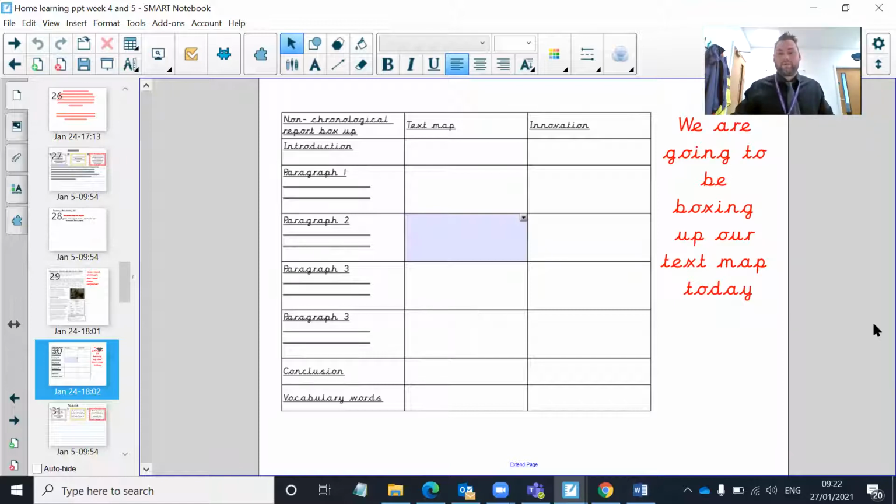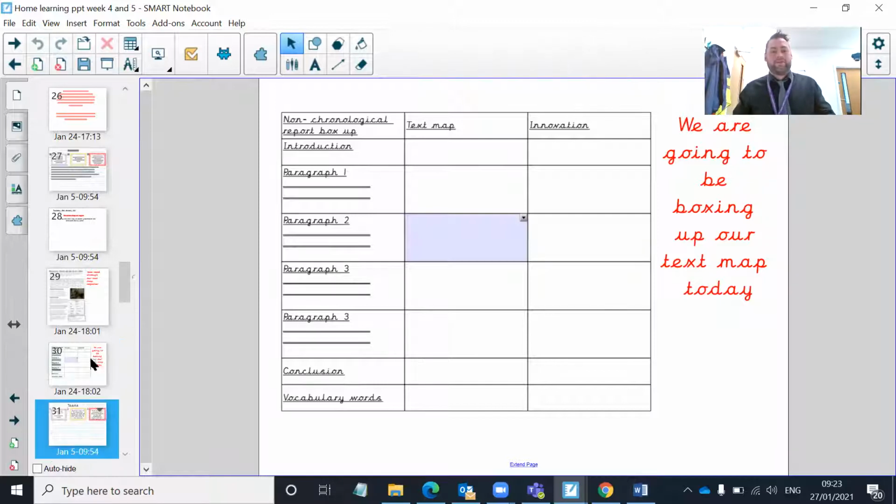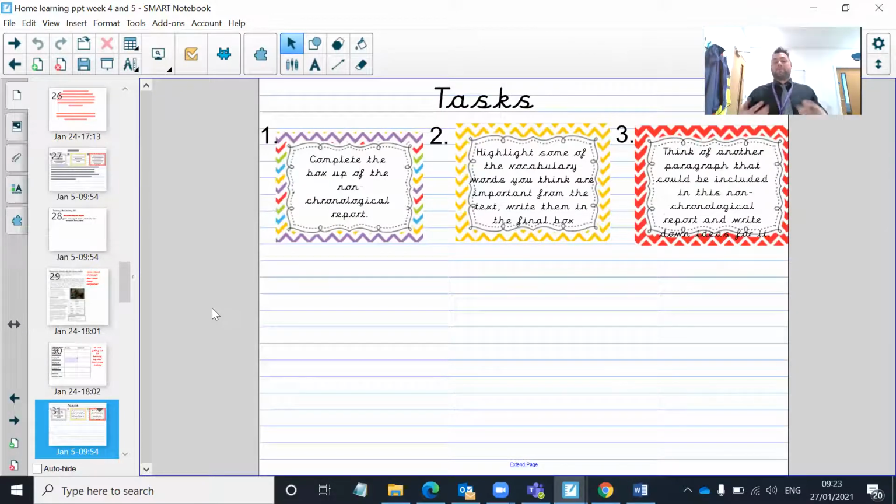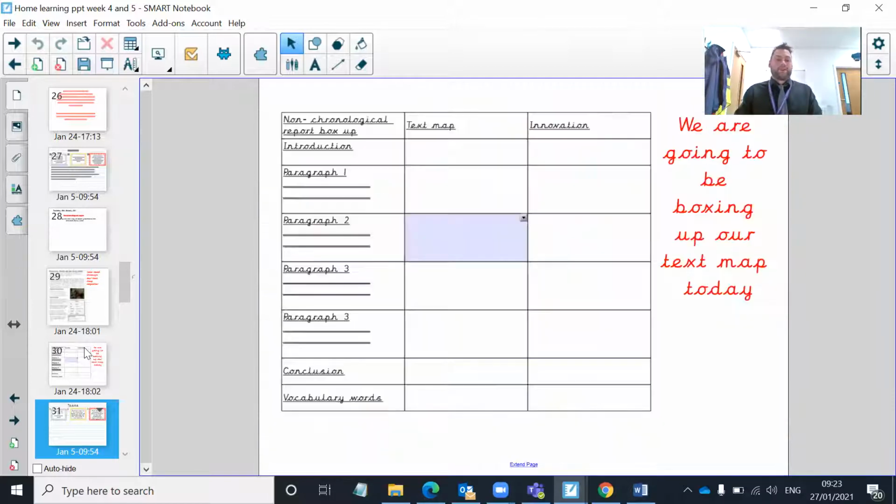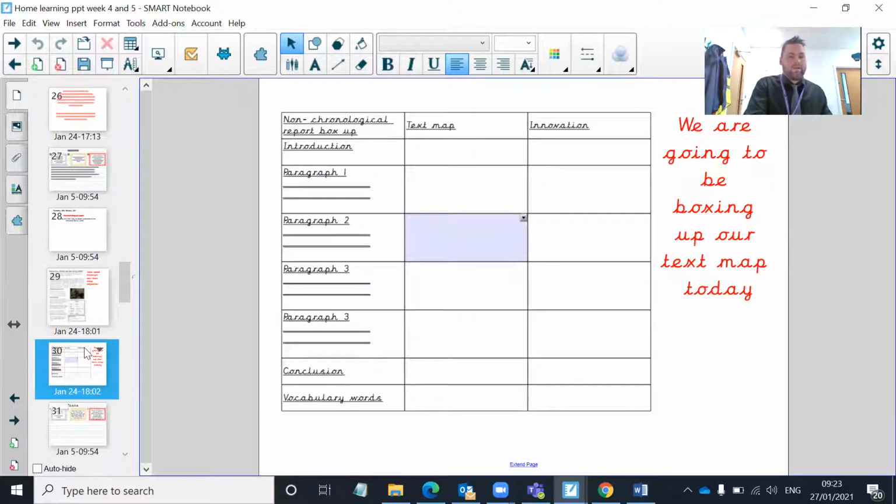First of all, let's see if it works. And what you're going to do today, before we go on to that, your task will be to complete the box up of the non-chronological report. You're then going to highlight some of the vocabulary words that you think are important from the text and write them in your text box as well. And then if you really want to further yourself, think of another paragraph that could be included and write down the box up or ideas for it. So let's go back to our box up of our non-chronological report.